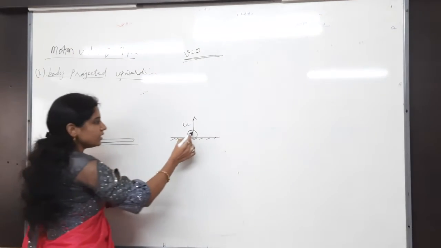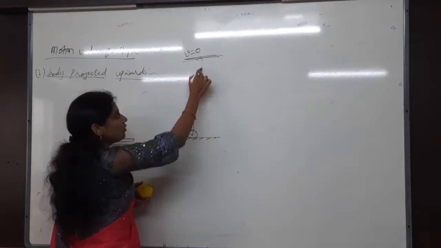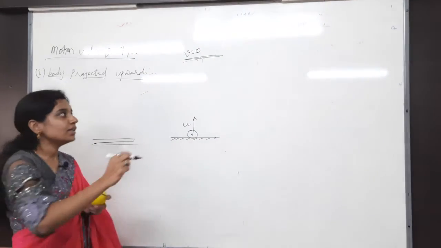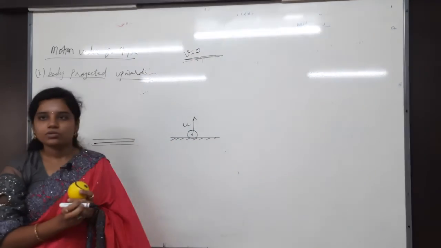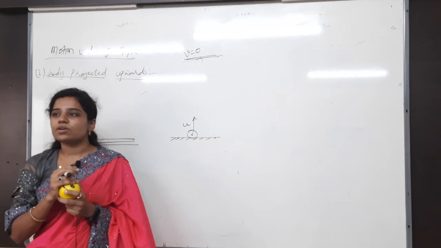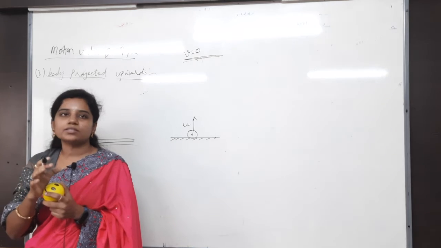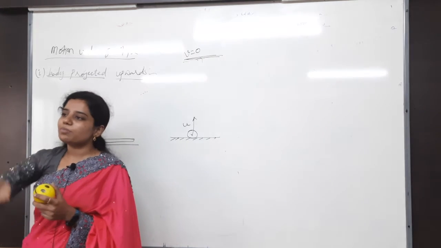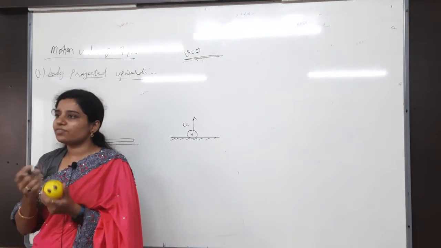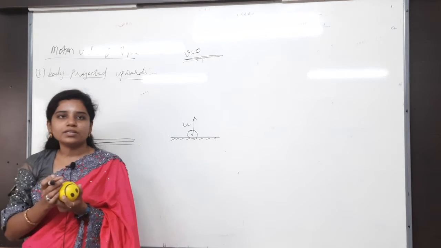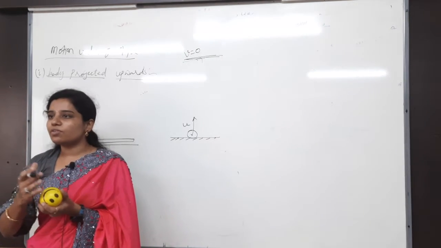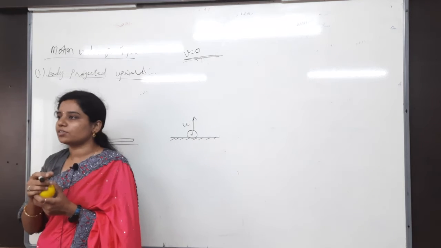Here the body is moving in upward direction. How is it coming in backward direction? Nothing but here the velocity becomes 0. If velocity is not 0, then what happens? It will keep on going only. It will not remain at the same point. Understand, right? If velocity is not 0, nobody is stopping it. It is not coming to rest, then what happens? It will keep moving only like that.